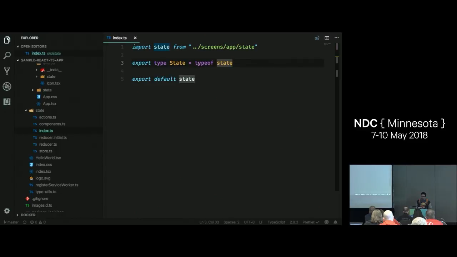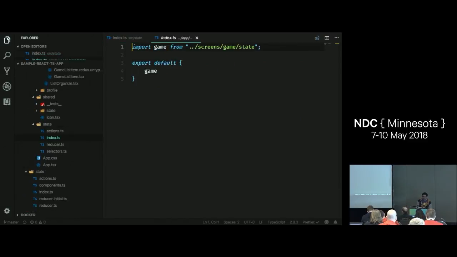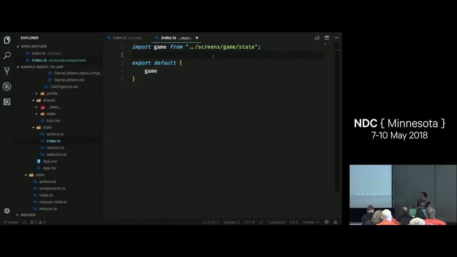What we're going to use is this keyword here called typeof. And what does that do? In TypeScript, typeof just gets the definition of that type and exposes it as its own type. That's a little bit meta. It's describing what that shape is going to look like when it's finally done, so that we don't have to declare it up front. So I'm going to use go to definition to find out what this state looks like.